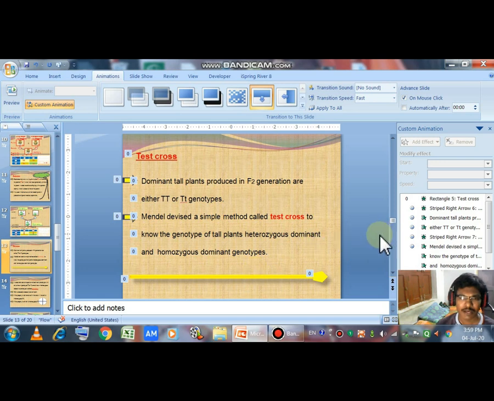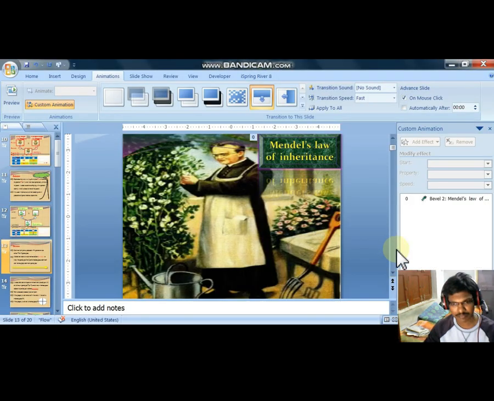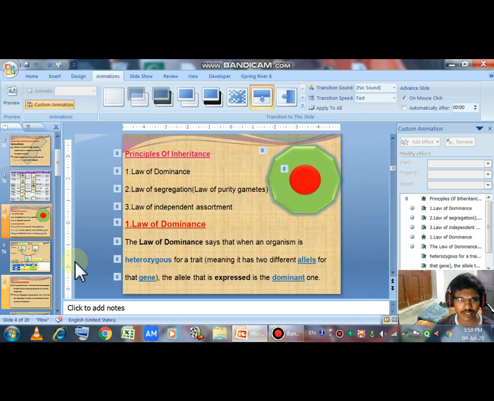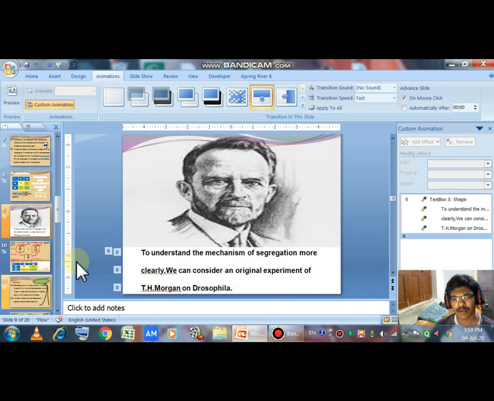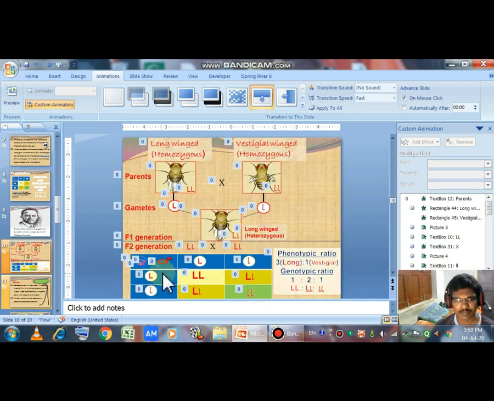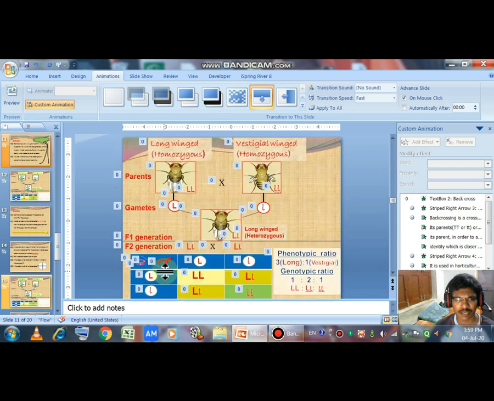Test cross. We have to discuss the test cross. What is test cross? Here test cross, which means, okay, firstly we should discuss the back cross.